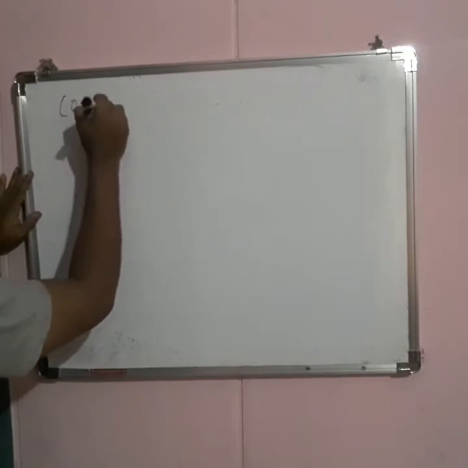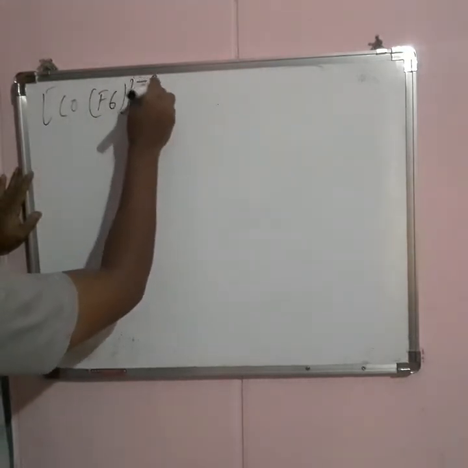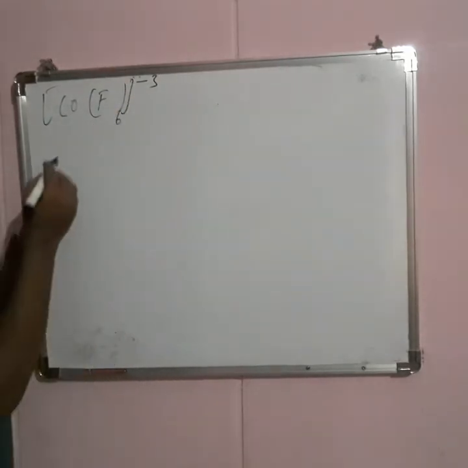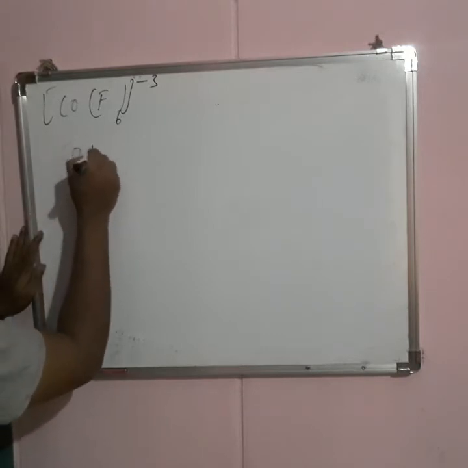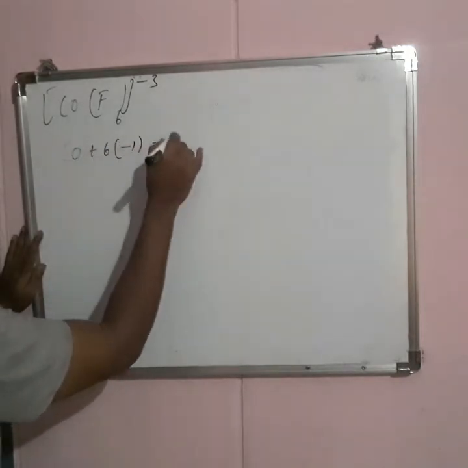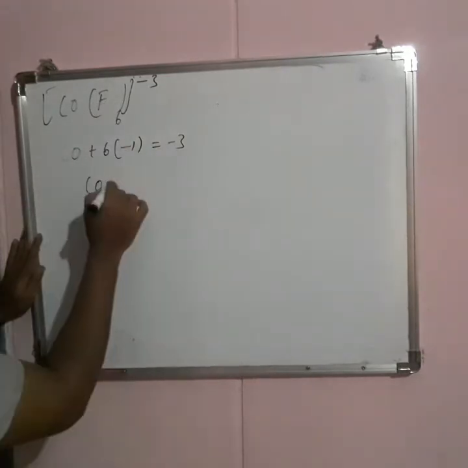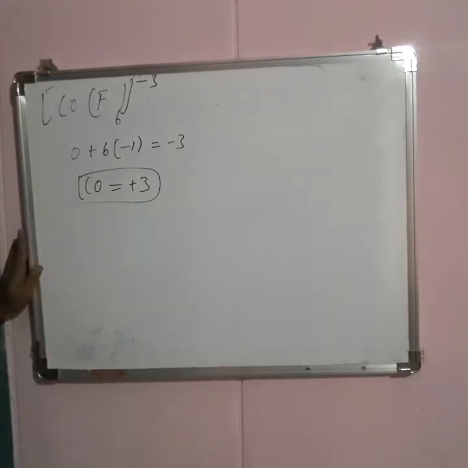CoF6 3 minus. Now the cobalt oxidation state: Co, 6 times minus 1 equals minus 3. Because fluorine is a unidentate negative ligand, the oxidation state is plus 3, so it means it is losing 3 electrons.